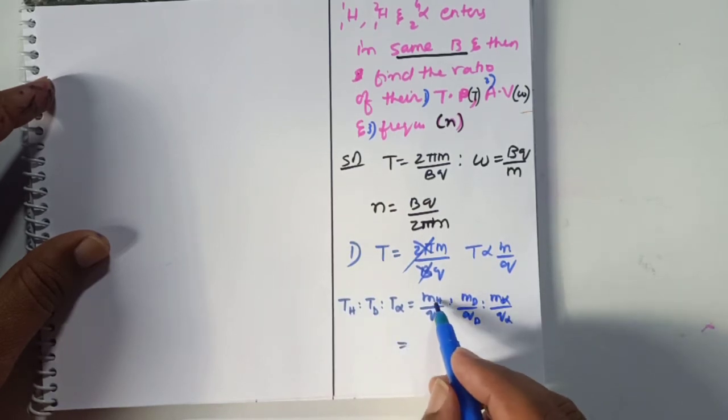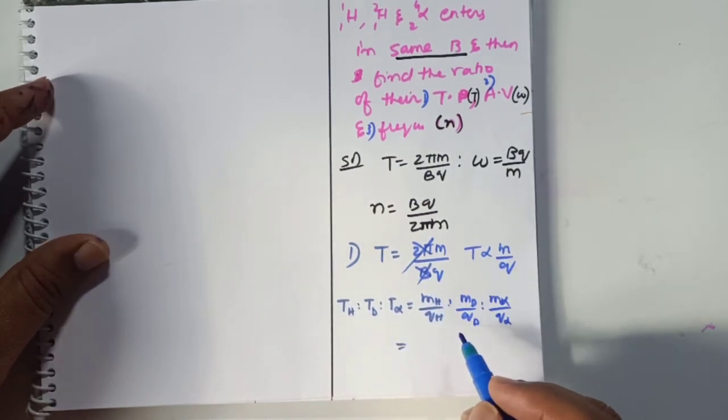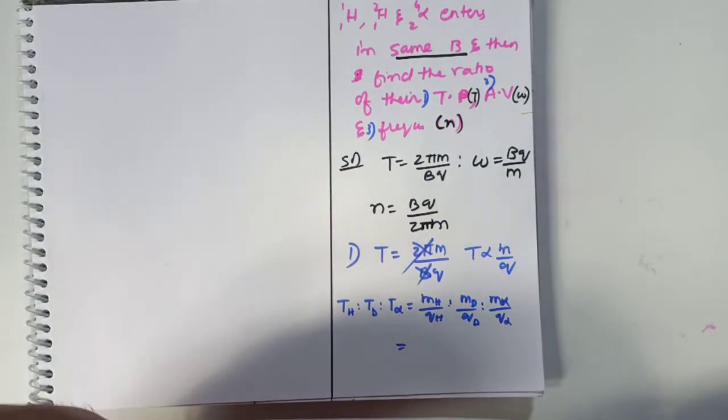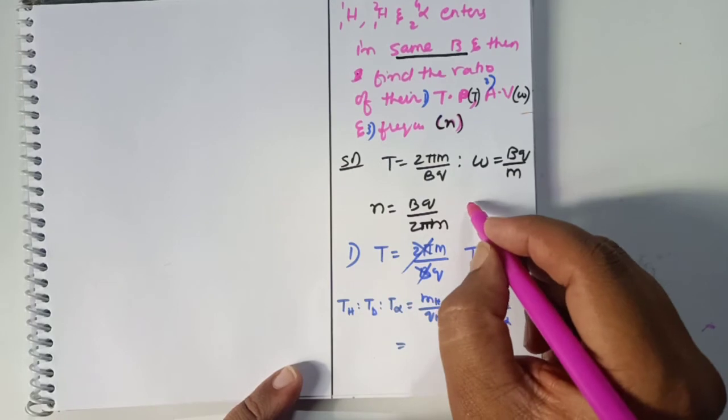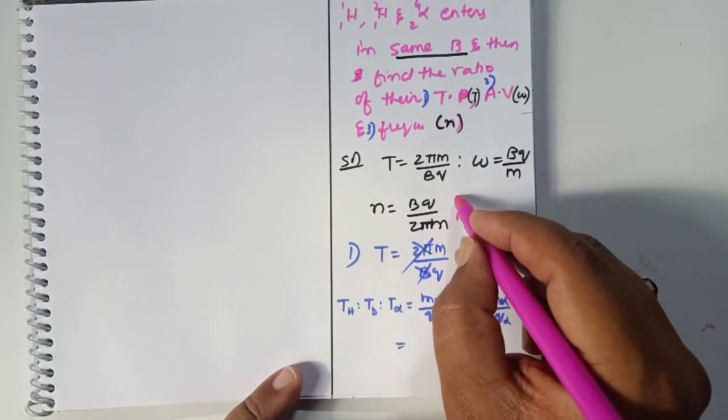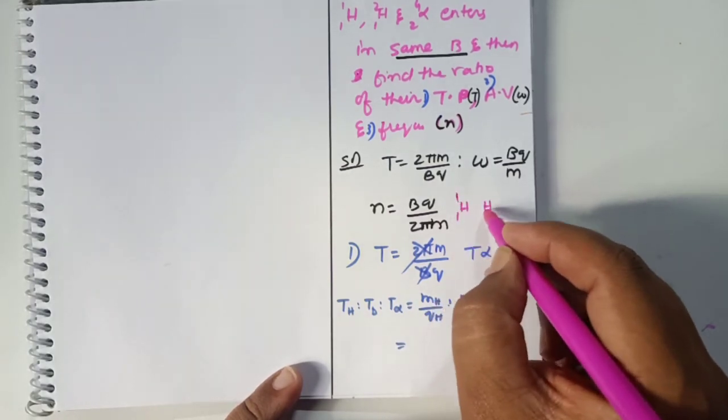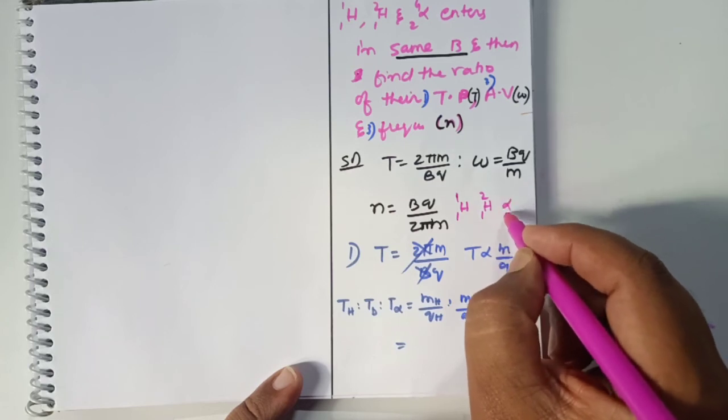Then what are you going to write? You know the values, let me write here: hydrogen 1 1, deuterium 1 2 and alpha 2 4.